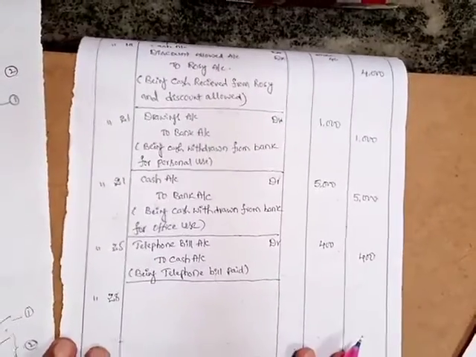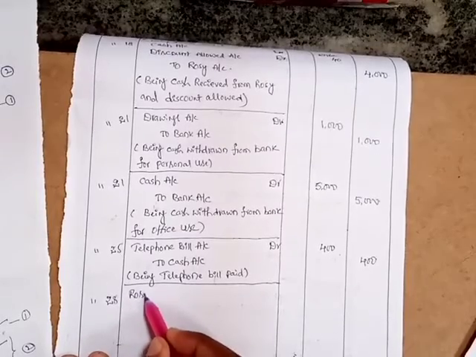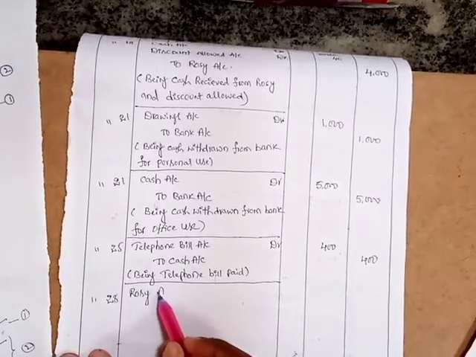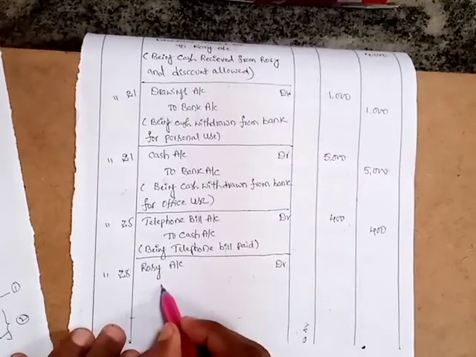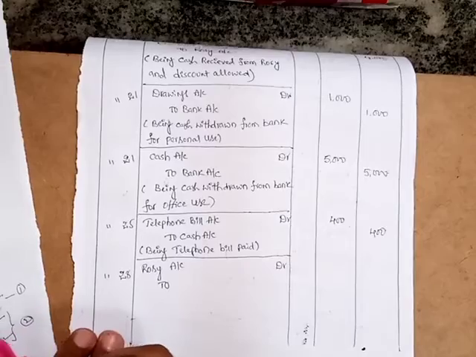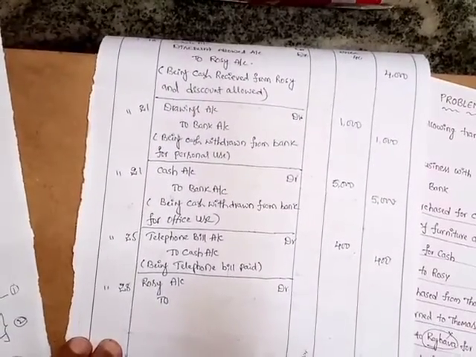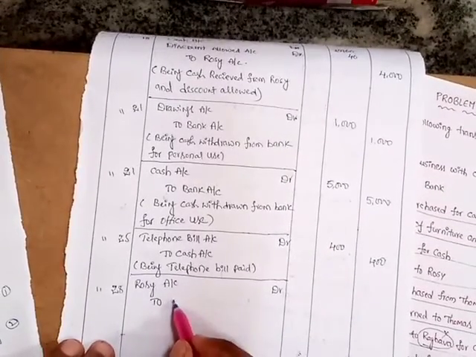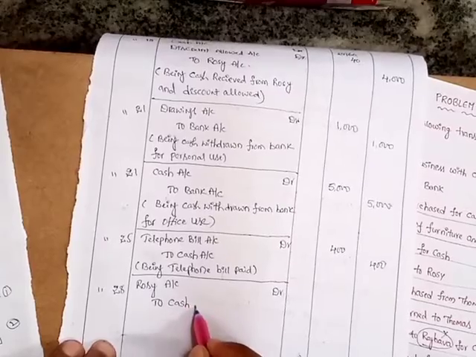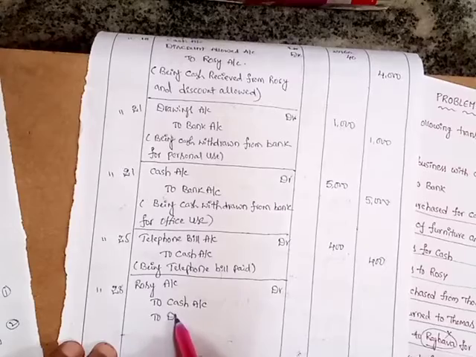So for the entry, first of all we should write the debit aspect: Rosie account debtor to, two credit aspects: one is to cash account, next, to discount received account.